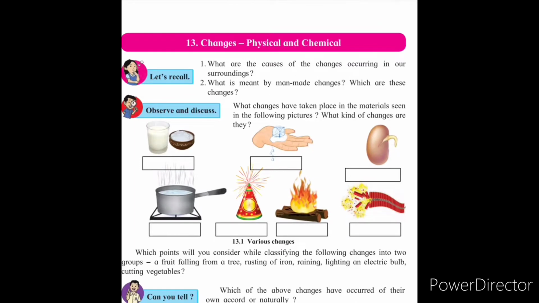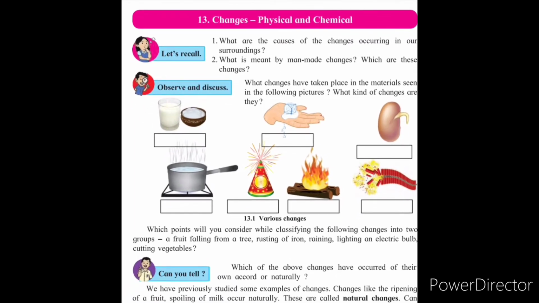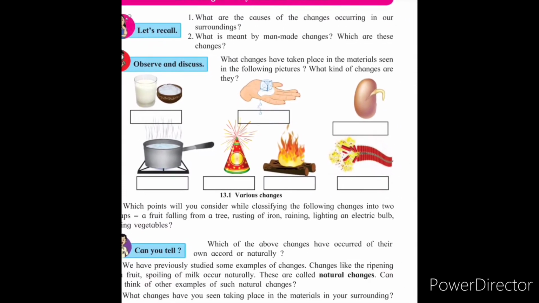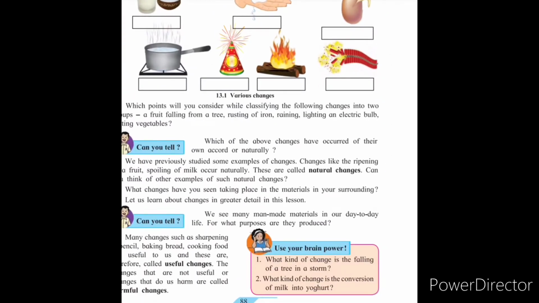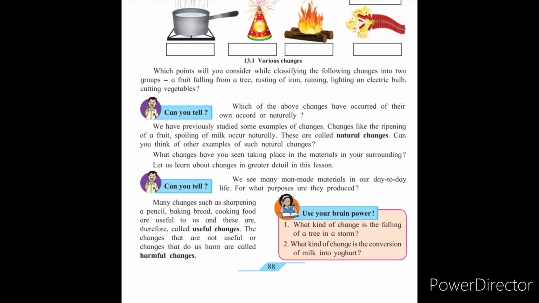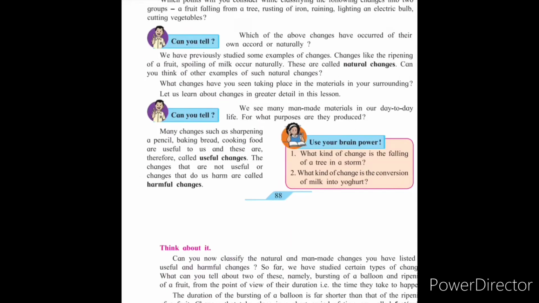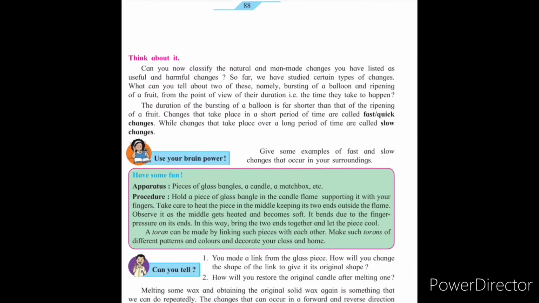Next chapter, changes physical and chemical. First, we saw that there are natural or man-made changes. Ripening of fruit, blossoming of flowers, such changes occur naturally. Changes in seasons and weather. All these are types of natural changes. In that, some are useful, some are harmful.